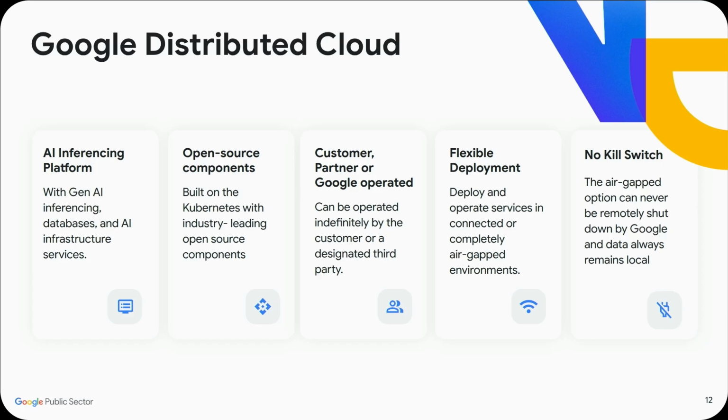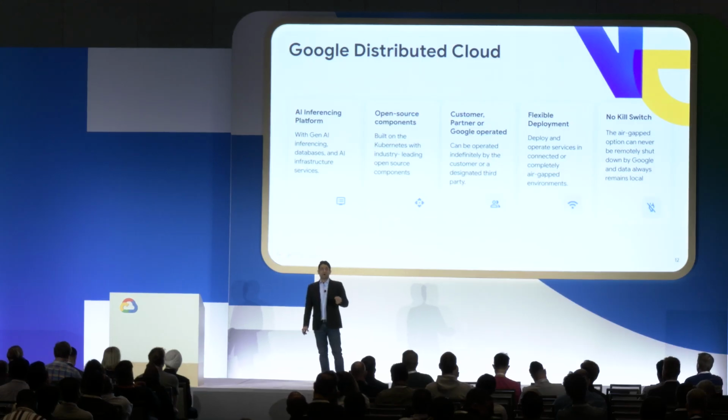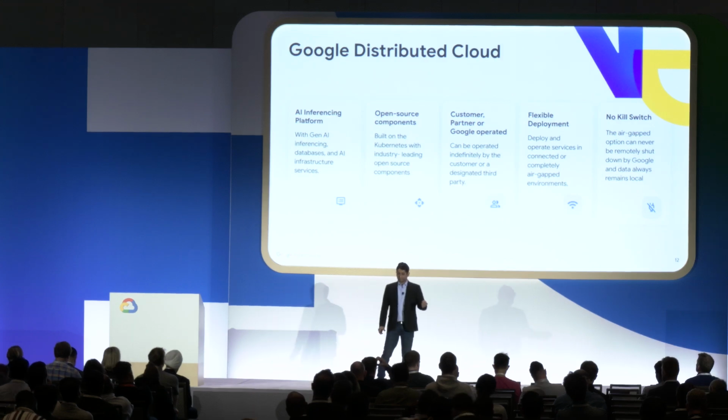This is the first platform that was built on a Kubernetes stack. Google invented Kubernetes. Google open sourced Kubernetes. And we took the decision 5 years ago to build this platform completely on Kubernetes. So it is the first cloud platform built on cloud-native technologies. From an operations standpoint, we are extremely flexible. This can be operated by Google, but for a lot of sovereign organizations, that's not an option. So we provide an option for a sovereign partner to also operate this cloud, or as customers, you can operate this cloud yourself.